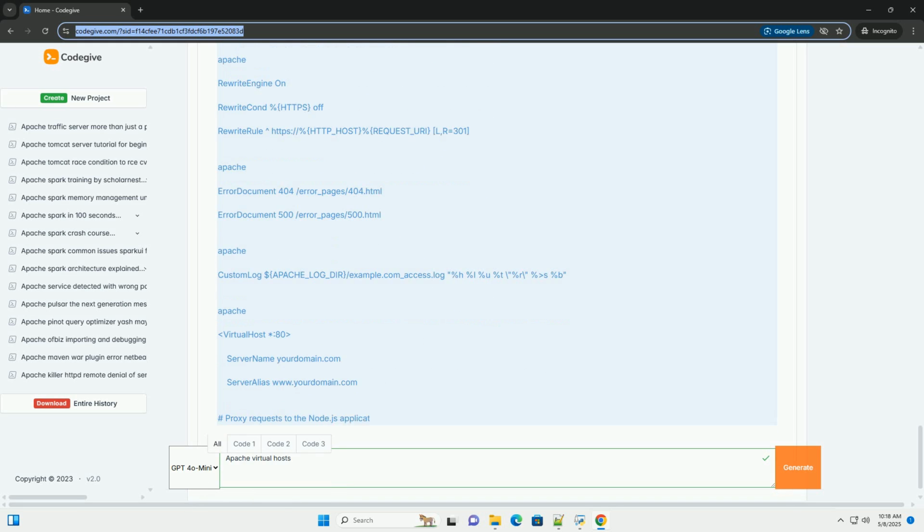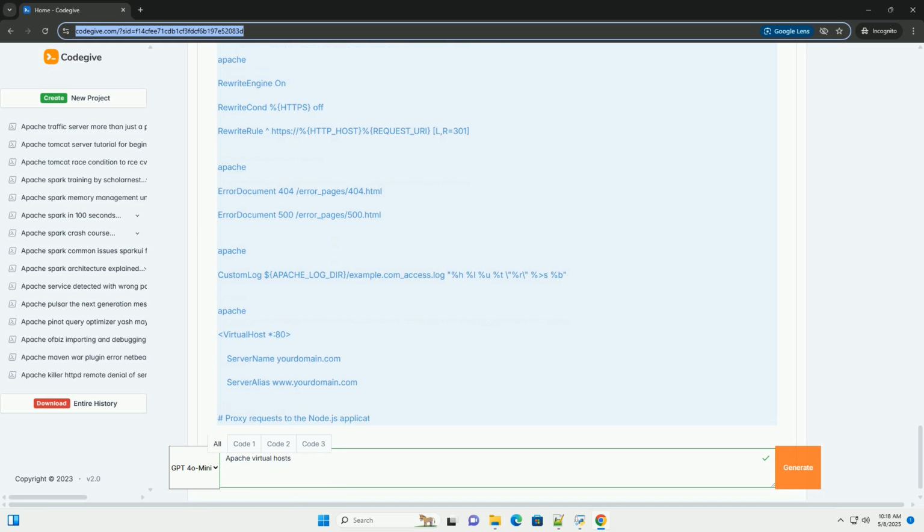Troubleshooting. The "It works!" page. If you see the default Apache "It works!" page instead of your website, double check that your virtual host configuration file is enabled, the ServerName and ServerAlias directives are correct, and your DNS records or hosts file are pointing to the correct IP address.